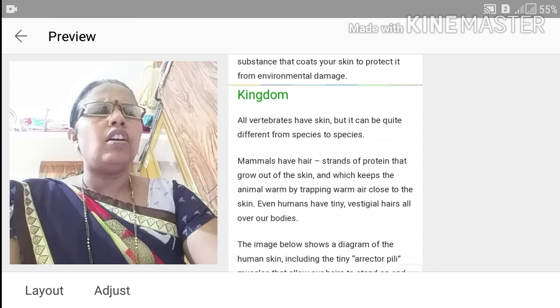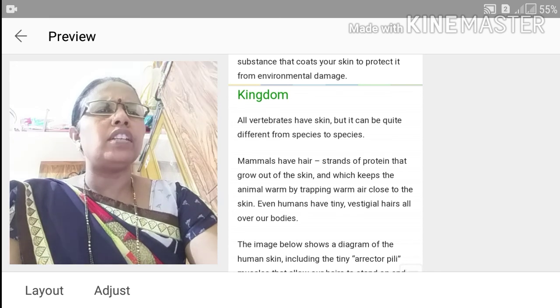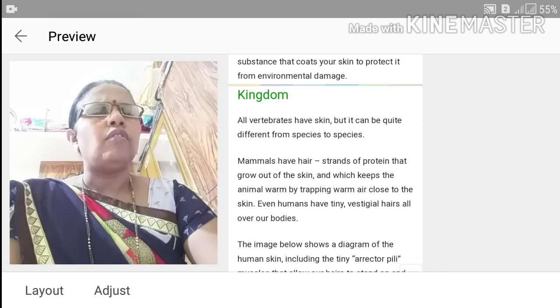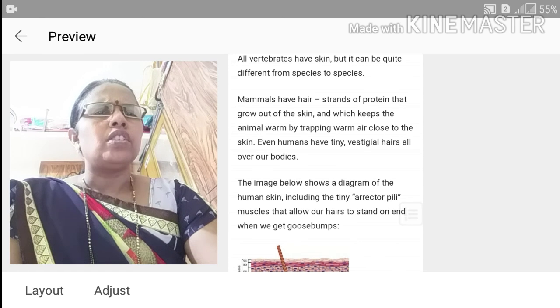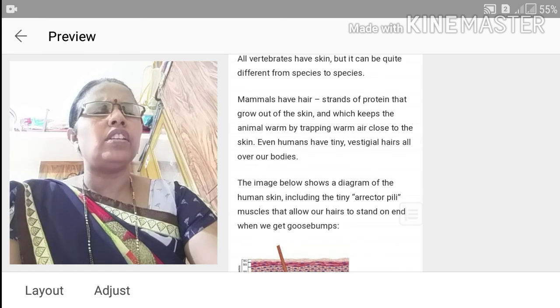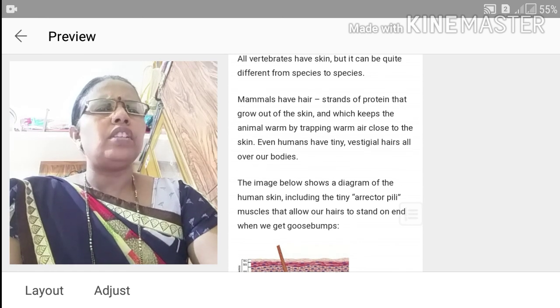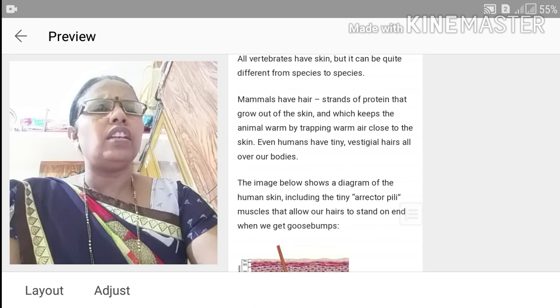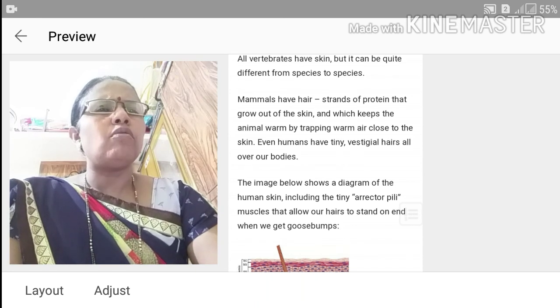Generally all vertebrates have skin, but it can be quite different from species to species. Mammals have hair, strands of protein that grow out of the skin and keep the animal warm by trapping warm air close to the skin.